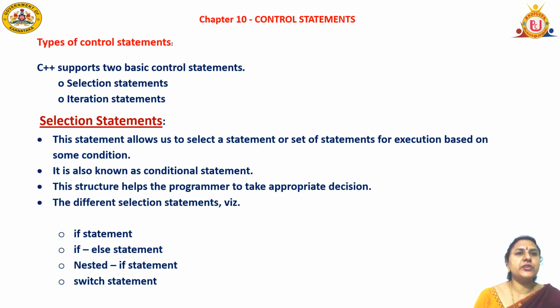Next is types of control statements. C++ supports two basic control statements. The first one is the selection statement. The second one is the iteration statement.